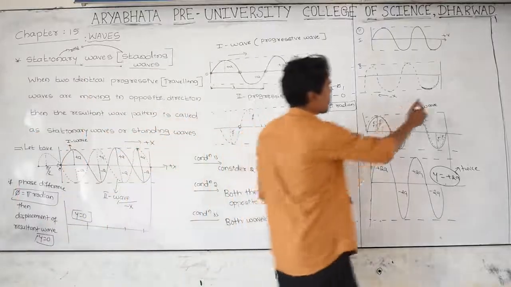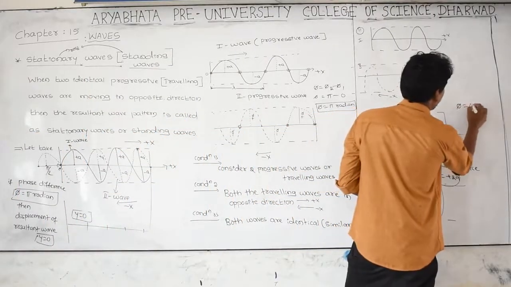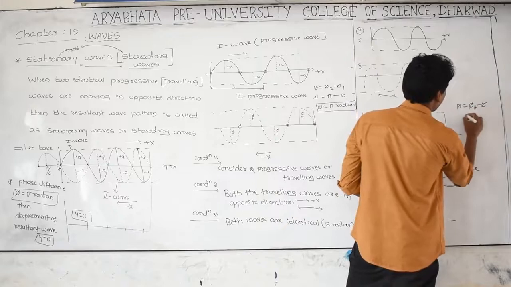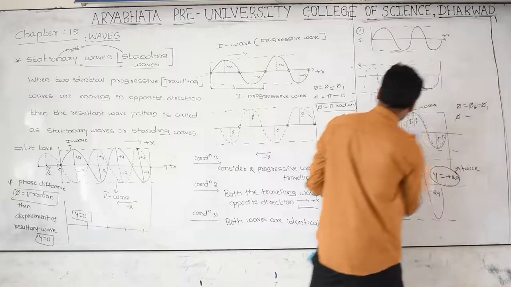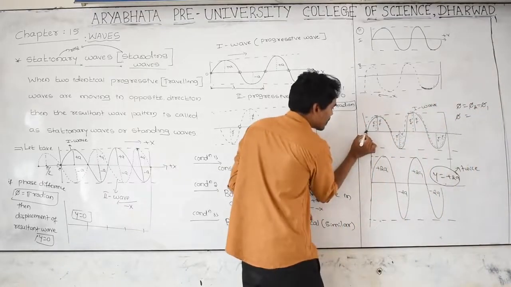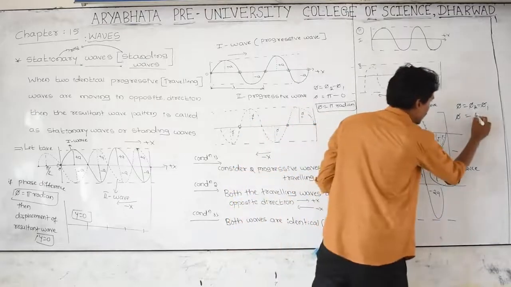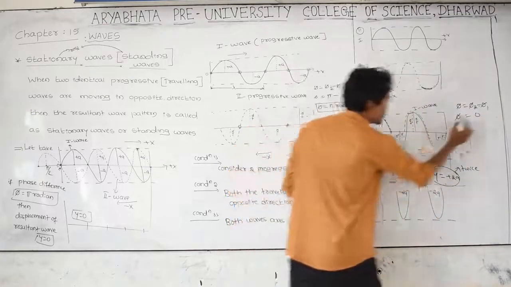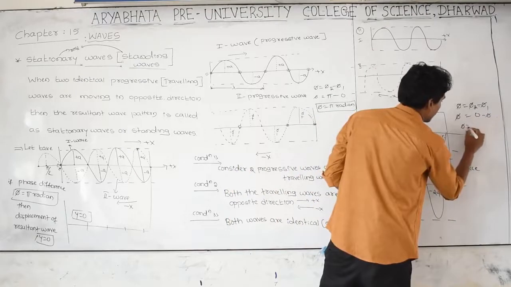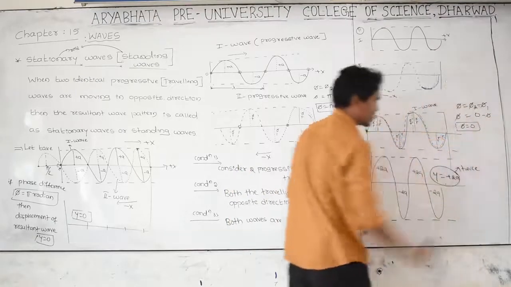And here the phase difference, that is phi 2 minus phi 1, is 0 degrees. How come? Let us take the first wave, at this point the phase angle is 0. For the second wave also 0 here. Then 0 minus 0, there is no phase difference.